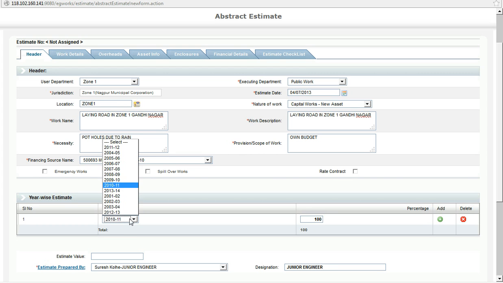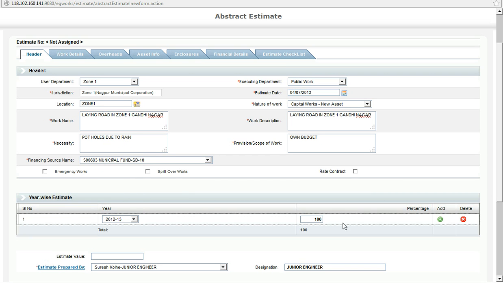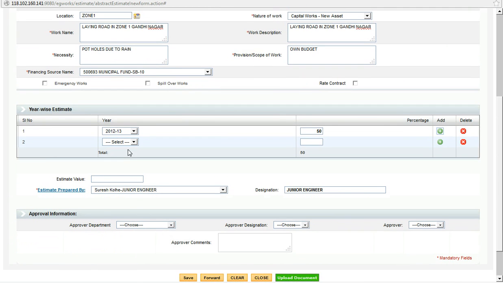For example, 50% of the project is constructed in 2012-13, and the next 50% in the financial year 13-14. So I'll be adding two different rows. This is required for effective management of budget, where the department need not keep the total project cost in hand, since we have an approximate value of amount that will be utilized against this project for a time period.